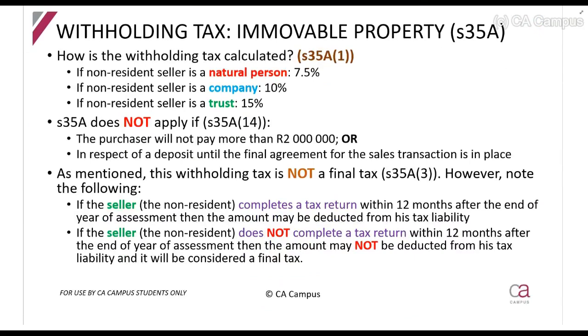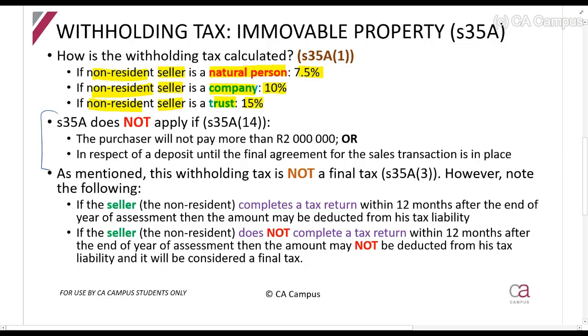But how do we calculate this? We're looking at the seller, right? Remember, the seller must be a non-resident. So if the seller is a natural person, it's 7.5%. Company, 10%, and a trust, 15%.